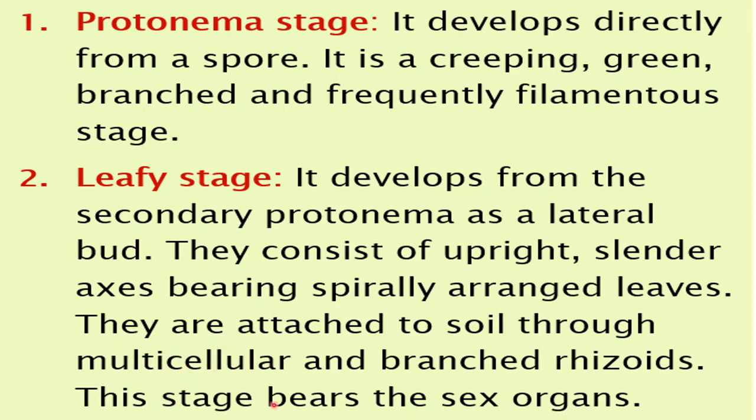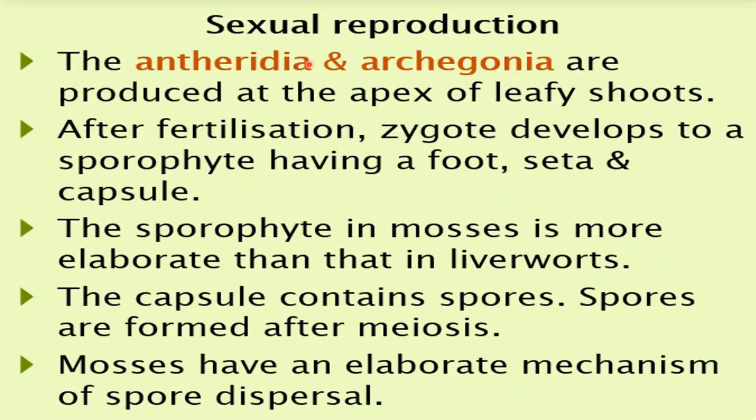Now this stage, the leafy stage, bears the sex organs. And what are the sex organs? Antheridium and archegonium, right? Now sexual reproduction of the mosses. The antheridia and archegonia, in plural form, are produced at the apex of the leafy shoot.